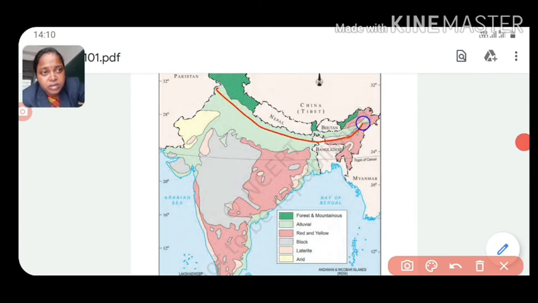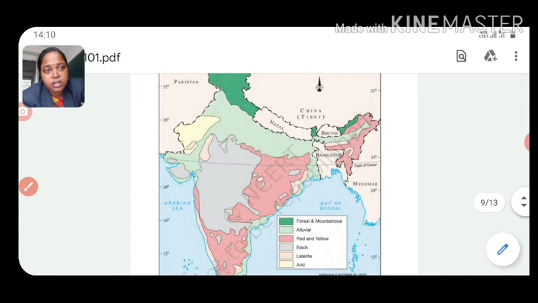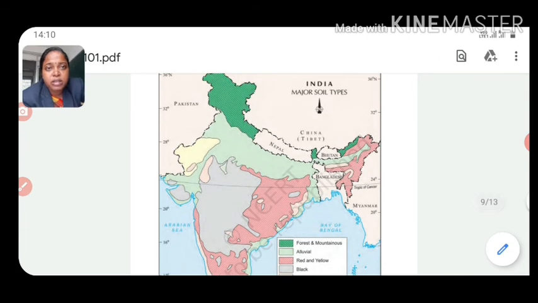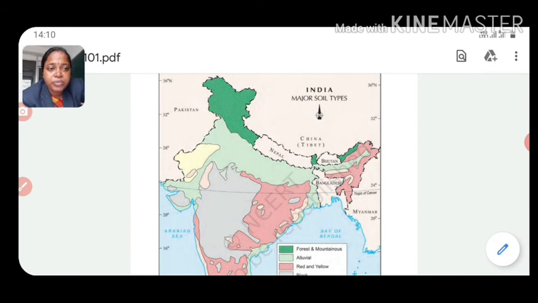See, these areas mostly come under the forest mountain areas. You can see the forest soils cover nearly the mountainous regions of India. And second is the alluvial soil, which covers the total basin area.